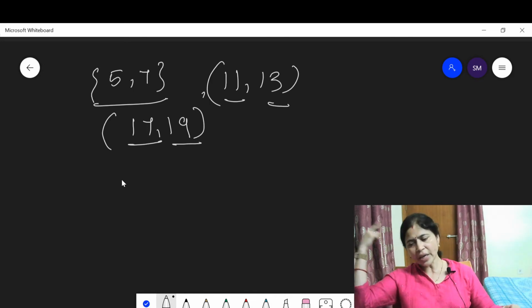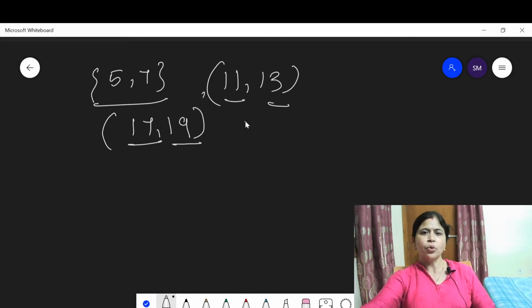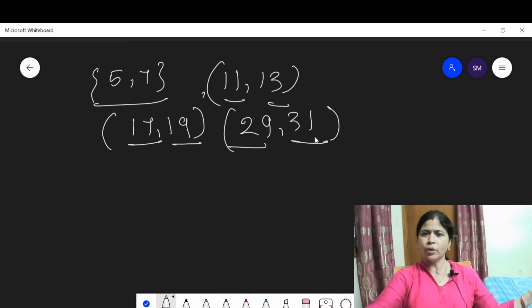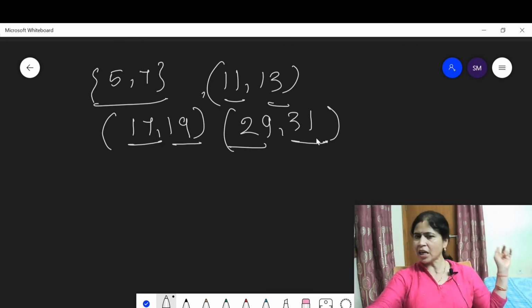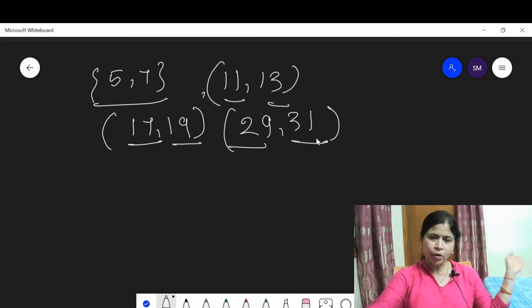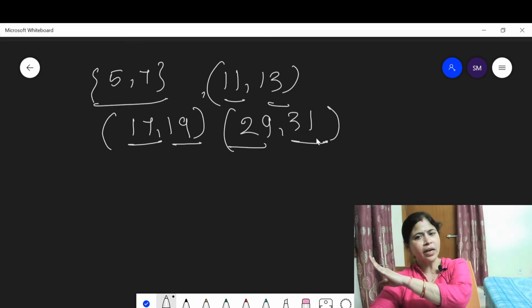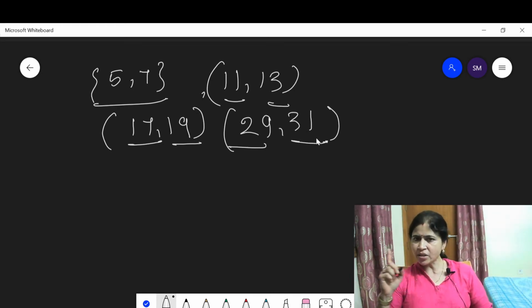Then 29 and 31, yes, they are twin primes because they both are prime numbers. 31 and 33 are not twin primes because 33 is not a prime number. 35 and 37 are not possible because 35 is not prime. 37 and 39, and 39 and 41, are not possible because 39 is not a prime number.